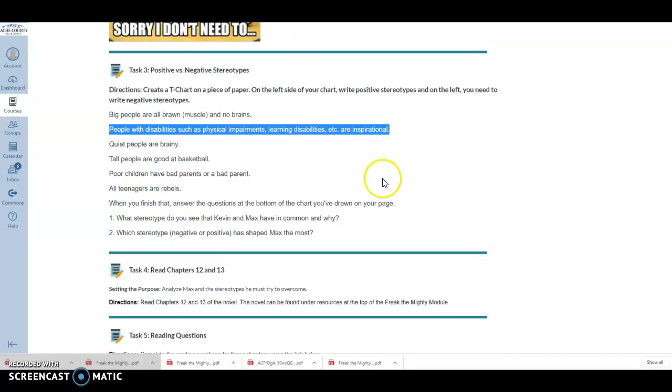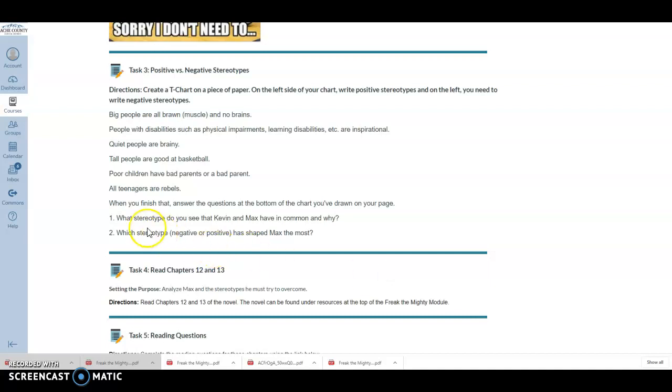Okay, now from here, you're going to go ahead and answer 2 questions. So the first question I'd like you to answer is, what stereotype do you see that Kevin and Max have in common and why? So you're going to take a look at all these stereotypes and say, which one do they seem to have in common? And then you're going to write a short response. Please make sure to restate the question in your answer. Yes, full complete sentences do apply. And then which stereotype, negative or positive, has shaped Max the most? So which one has had the biggest impact on who he is now as a character?